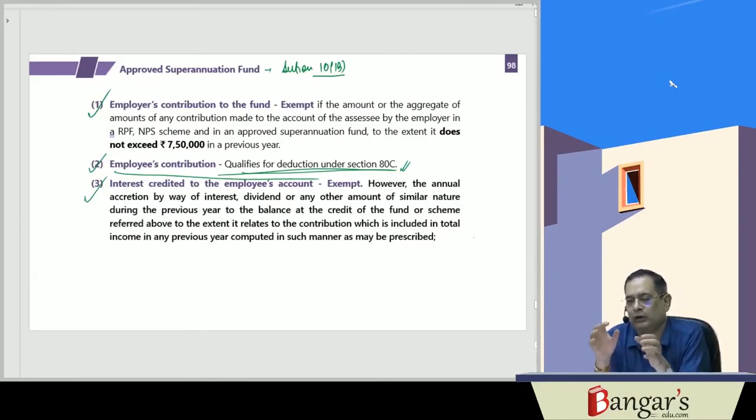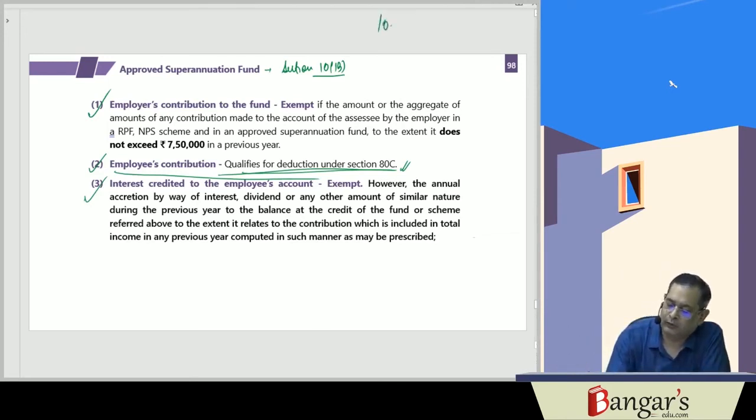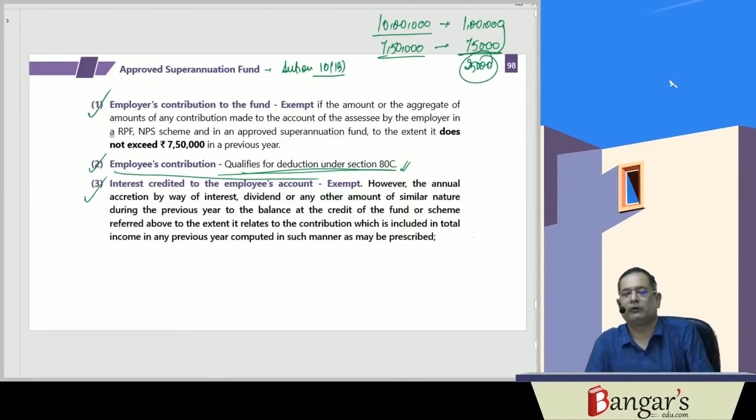So here, if the total contribution is say 10 lakh rupees, and say 1 lakh rupees is the interest credited to the account, then up to 7,50,000, 75,000 rupees interest will be exempt, and 25,000 rupees interest on the contribution in excess of 7,50,000 will be taxable.